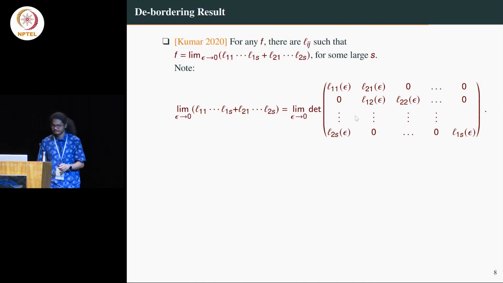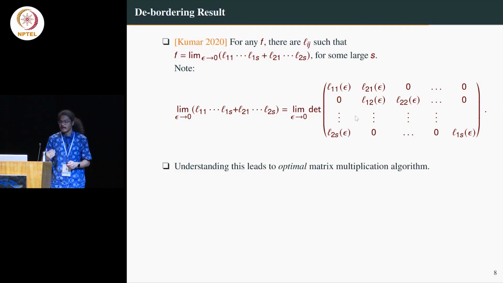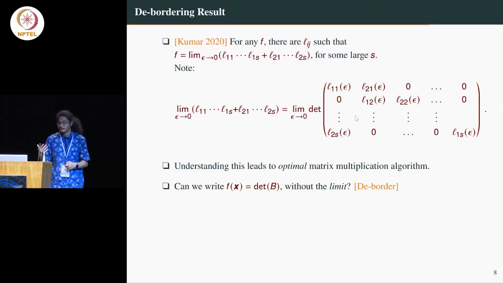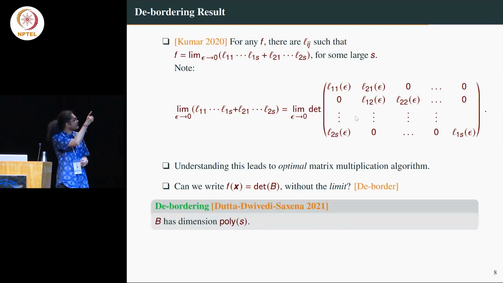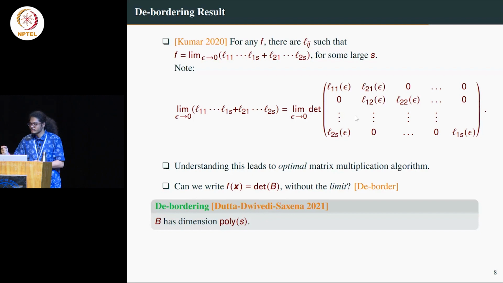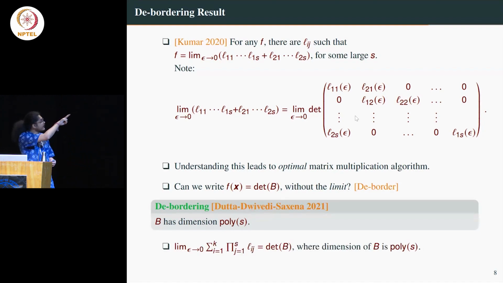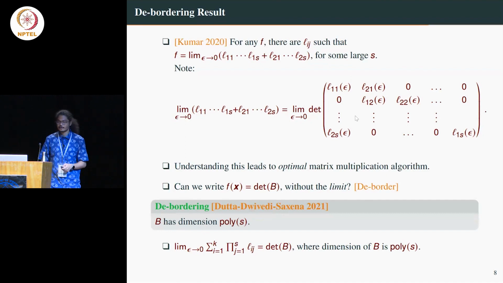This has connections to matrix multiplication algorithms and so on. And the question was, can we write f without limit? With limit we can write it, but without limit can we? And we actually showed that we can write it. This was another result in my thesis where we showed that, without limit also, we can write it as a small determinant, but with poly S size. And one can show that the same result holds when the fan-in is, instead of 2, k, like a constant, like 3, 4, and so on.